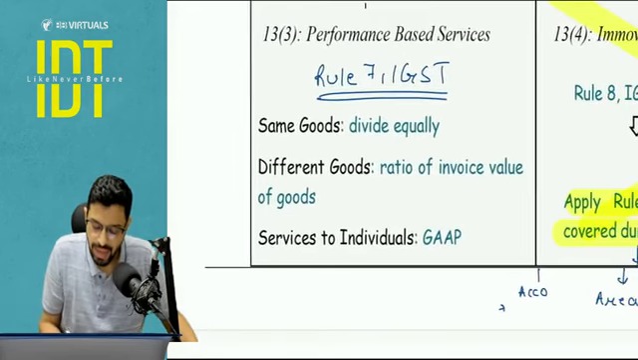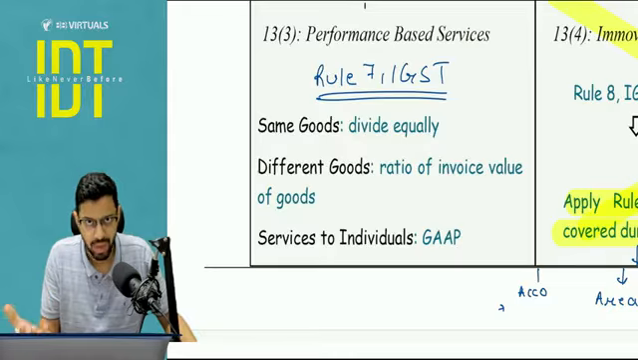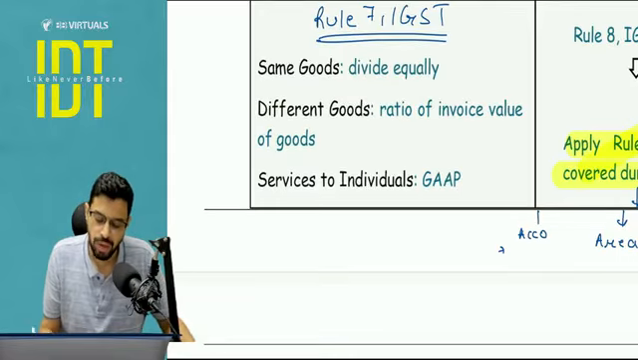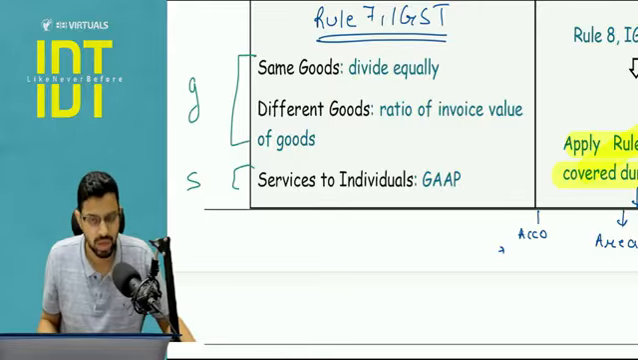Now understand, let's say this section 13.3 performance based service is happening in more than one state, in India, more than one state. So how will the bifurcation take place? It will depend on what is the case. This is with respect to goods. This is with respect to services to individual.